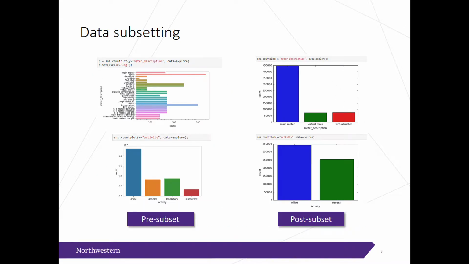So here's a visual representation of the pre and post subsetting. We had all types of meters on the left, but only have main meters, virtual main, and virtual meters in the test set. So we were able to subset the training set by those categorical variables. Also, we only have to worry about office and general types of building activities, where in the training set we had laboratory and restaurants as well.